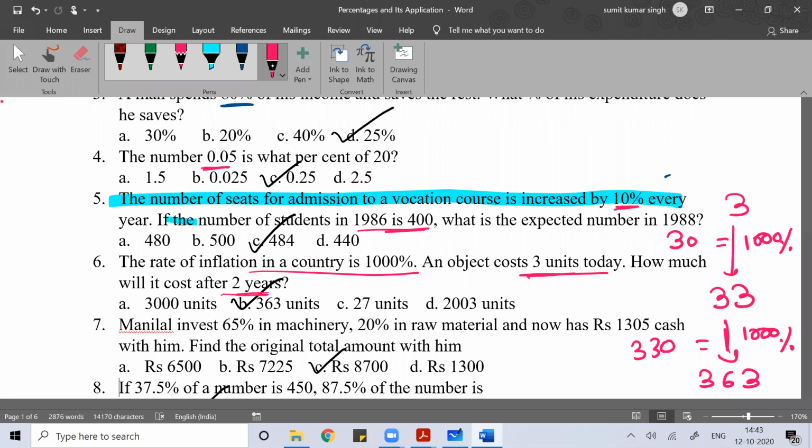Done everyone? Any doubt? Keep this in your mind when you're solving the problem.